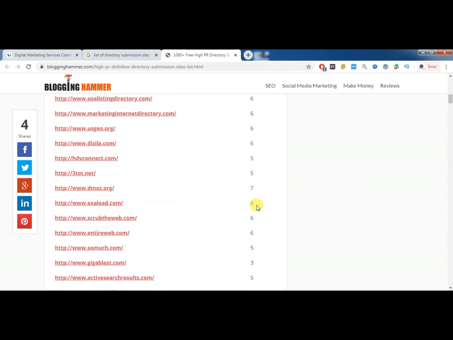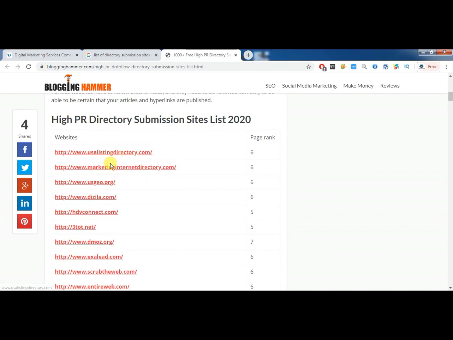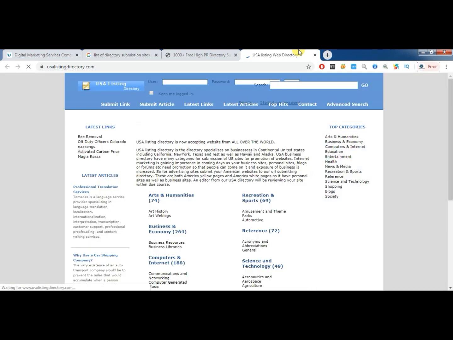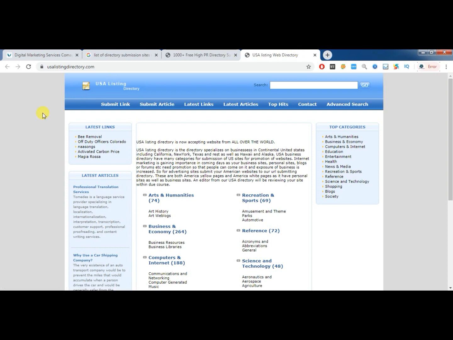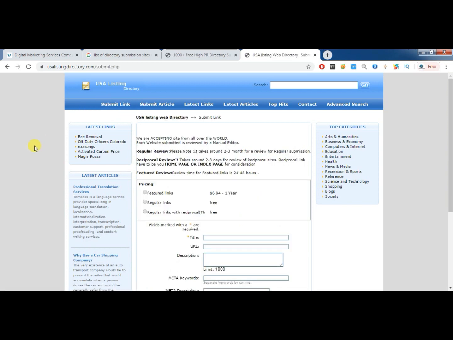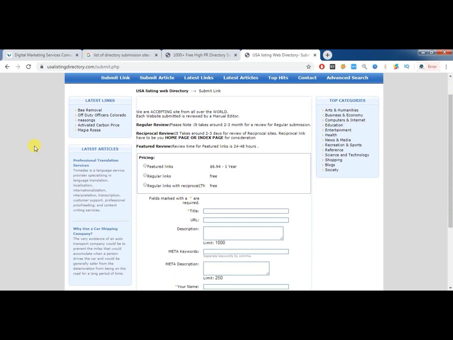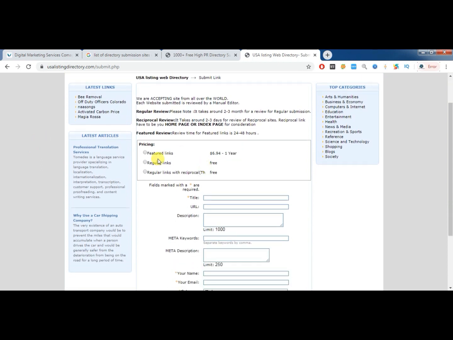Now just click on any link and go to that website. Then you can see Submit Link here. Just click on Submit Link. Here we'll have 3 types of links listed. One is featured links, which is a paid link, and the next one is regular links.